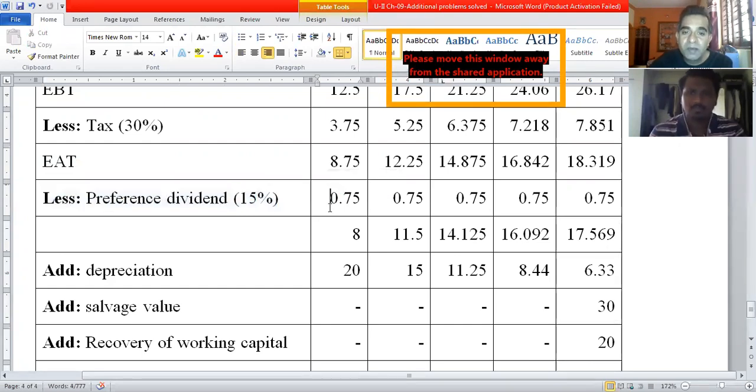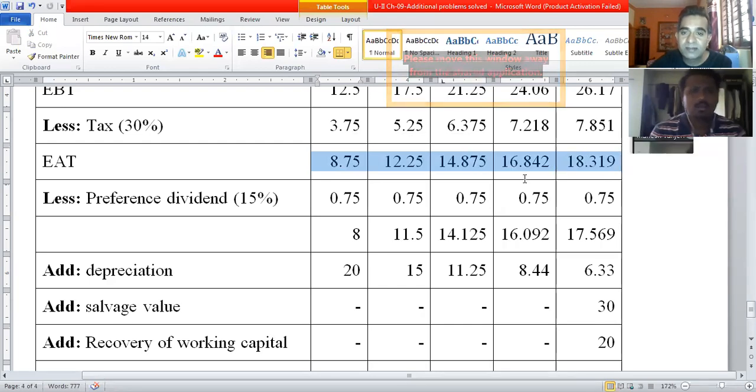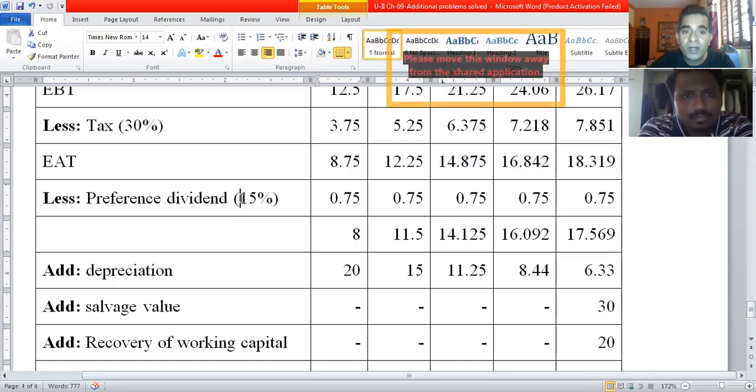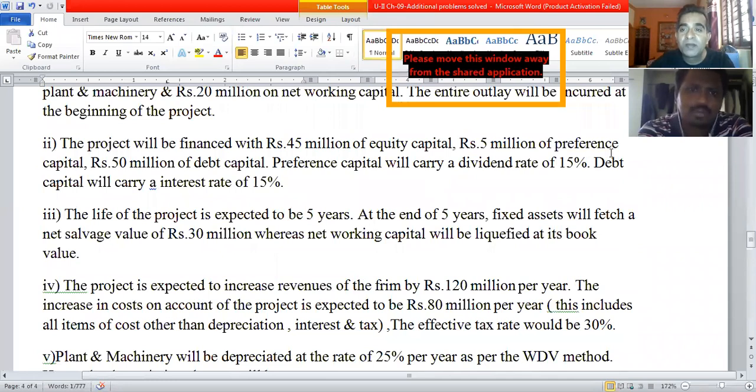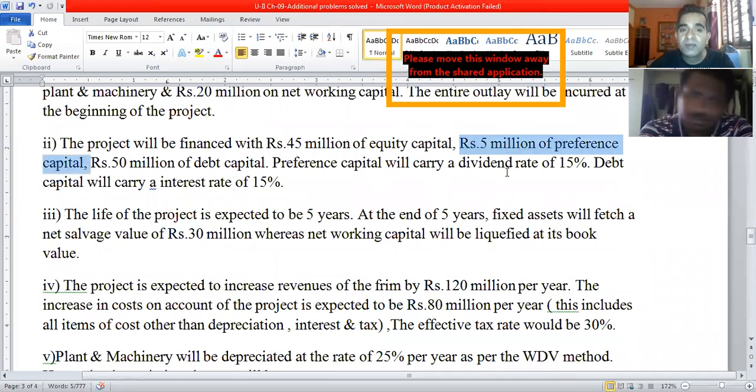Please remember one more point. It is not 15% of earnings after taxes. I repeat, preference dividend is not calculated as 15% of earnings after taxes. I hope you are listening. Preference dividend has to be calculated as 15% of the 5 million rupee preference capital.